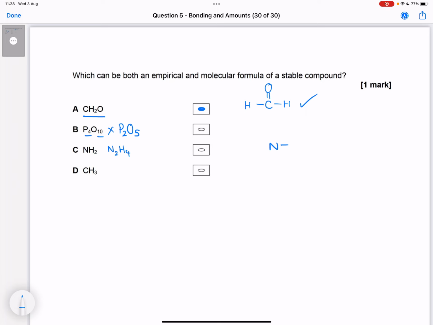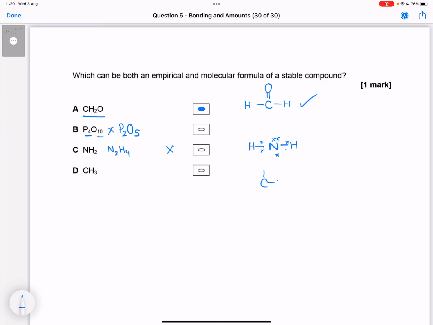But NH2 on its own, that couldn't exist because nitrogen's in group 5. And so it'd have an unpaired electron here. There's an NH2 minus ion, that exists, but not NH2 itself because it just doesn't have the right number of outer shell electrons. So this is not a stable compound.